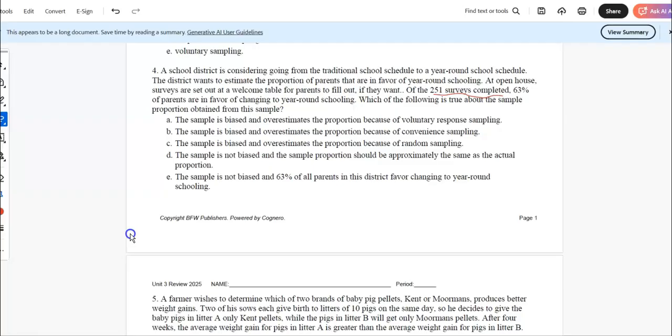Which of the following is true about the sample proportion? So it is probably biased. Those look tempting. It's definitely voluntary response sampling, so I'm leaning towards A right away. Definitely not convenience or random. Sample is not biased. That's not true. Sample is not, no, that's not true. So it's got to be A.